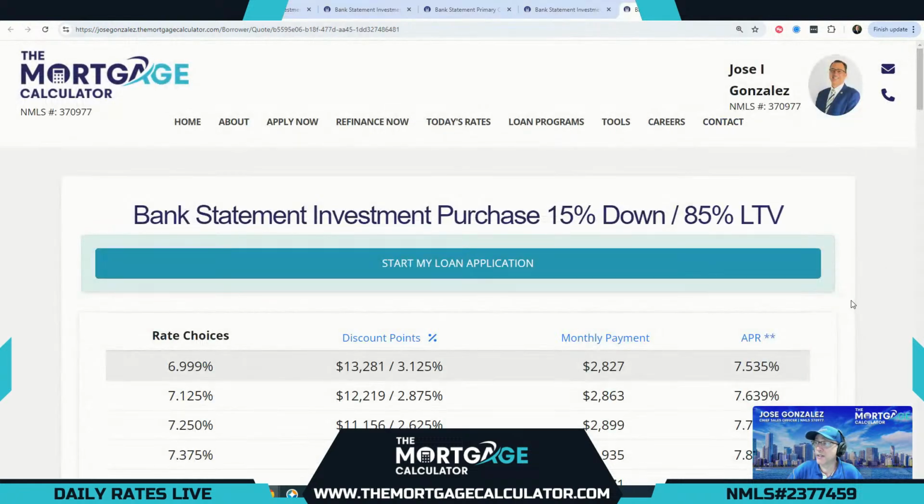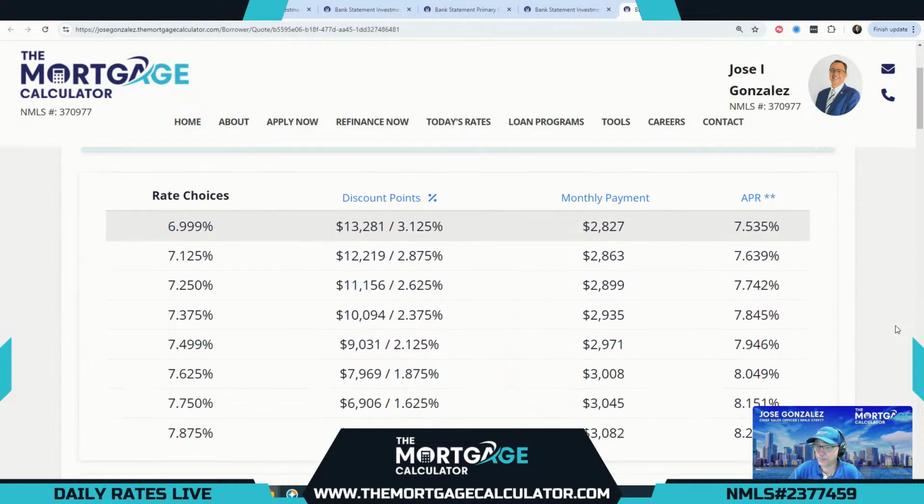Our next option is the maximum LTV option for an investment purchase using bank statements. This is amazing because we are at 85% loan to value, only using the last 12 months bank statements to qualify the borrower. 7.875 is our lowest cost option at a cost of 1.375 points, and we can buy that down all the way to 6.999 at a cost of 3.125 points.